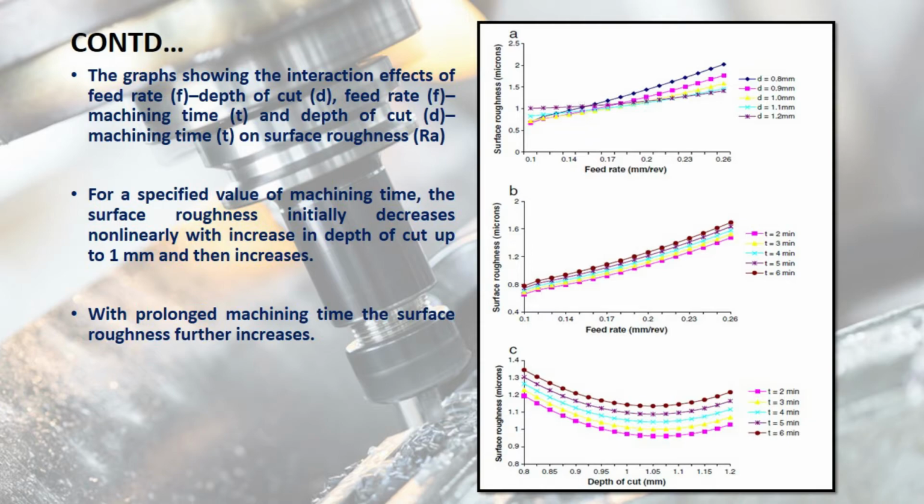shows higher surface roughness because of rubbing and plowing action of chips, but roughness reduces with increase in depth of cut. But after a certain medium value, further increase in depth of cut leads to higher surface roughness. Therefore, the combination of low feed rate, high cutting speed, lower machining time and medium depth of cut, especially 1 mm in this case, is preferred for best finish.